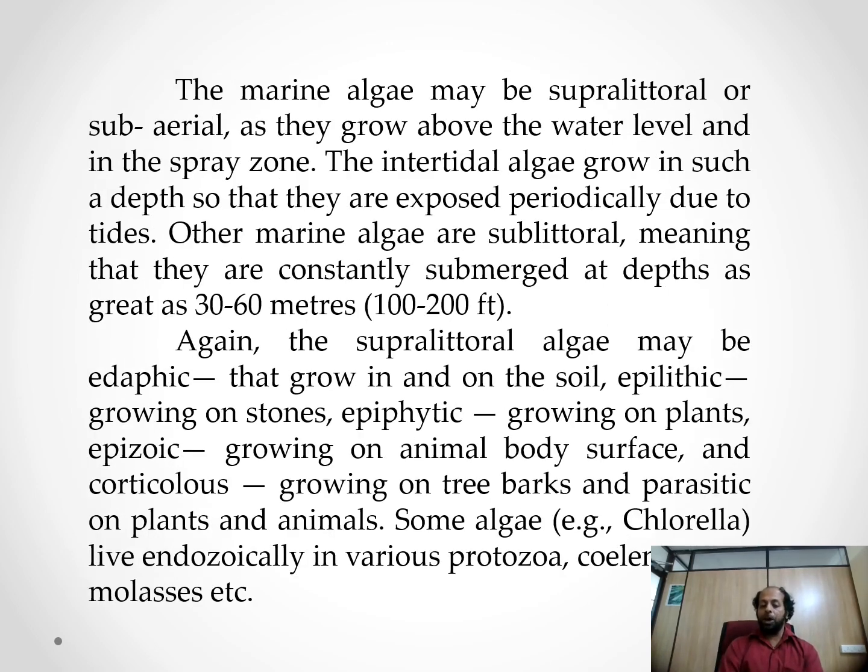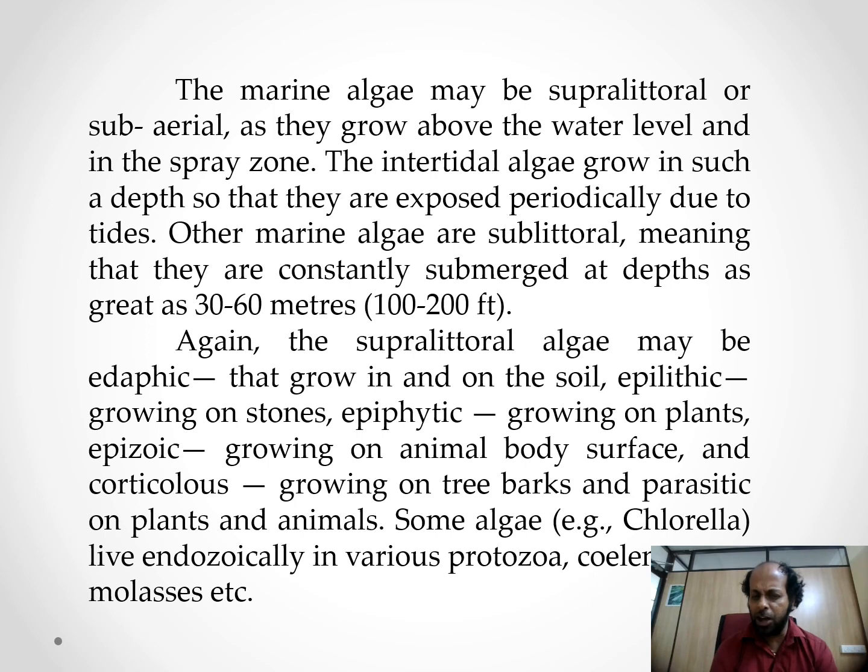Then it comes to marine algae, maybe supralittoral or subaerial, as they grow above the water level and in the spray zone. The intertidal algae grow at such a depth that they are exposed periodically due to the tides.